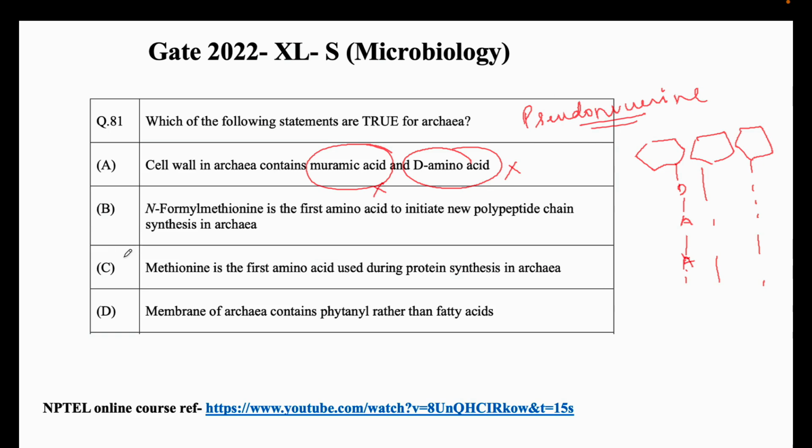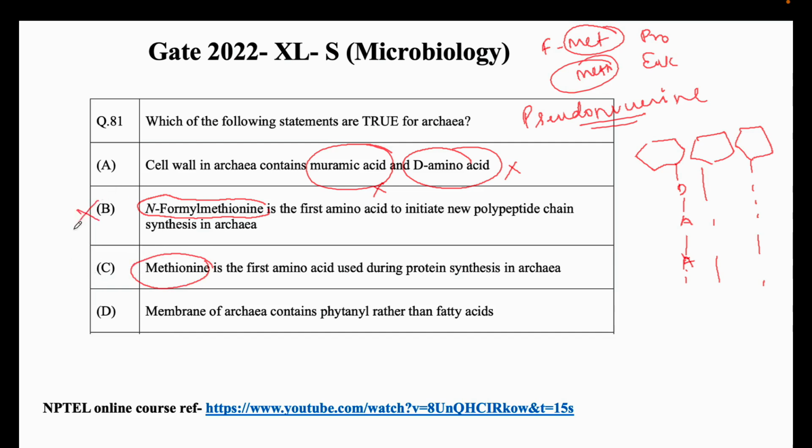The next difference is that N-formyl methionine is the first amino acid to initiate new polypeptide synthesis in archaea. This is also an important difference: in bacteria we have N-formyl methionine, the fMet amino acid, as the first amino acid, and in eukaryotes we have only methionine. In archaea we have only methionine, we don't have formyl methionine.